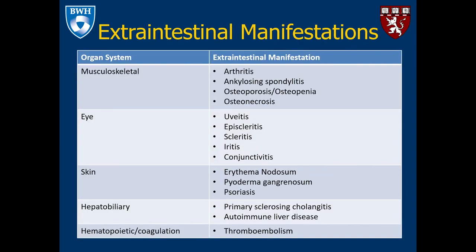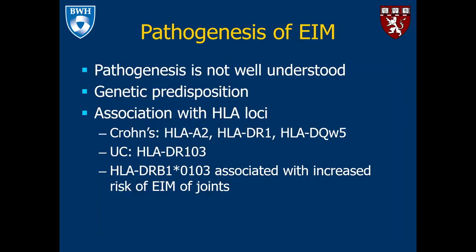This is just a chart of different organ systems and the extraintestinal manifestations that may be involved. As you can see here, for example, in the musculoskeletal system, patients may have arthritis, ankylosing spondylitis, osteoporosis, osteopenia, or osteonecrosis. We will further talk about the eye, skin, and hematopoietic or coagulation manifestations. We are not going to cover the hepatobiliary manifestations in this talk.